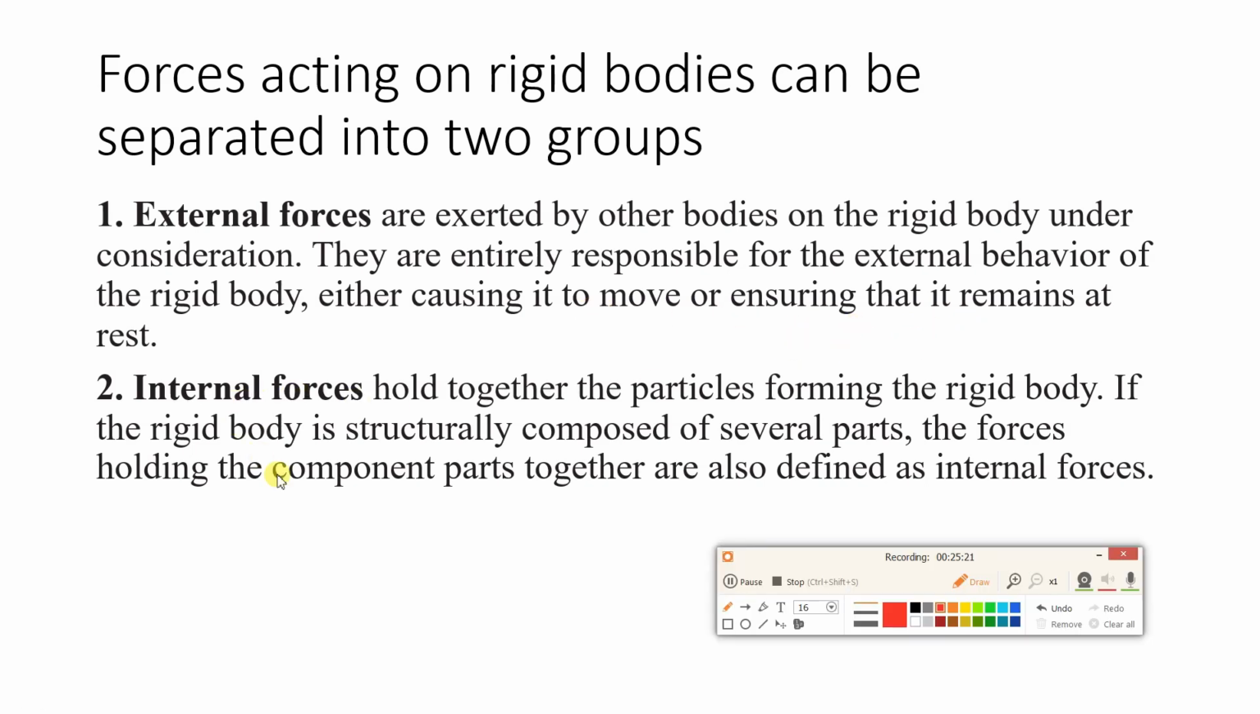Okay, so suppose a body is there, and a person is over here and he is pushing that body. So this push force will be an external force. Why? Because this external force is exerted by another body, the human being, on the rigid body. This is the rigid body under consideration, and this body will move because of this push. So it can either move or it can remain at the state of rest. It will depend.